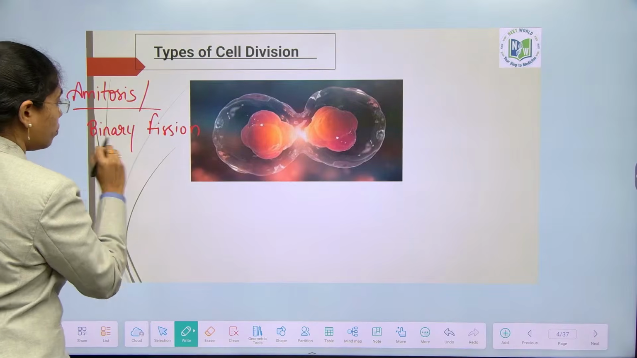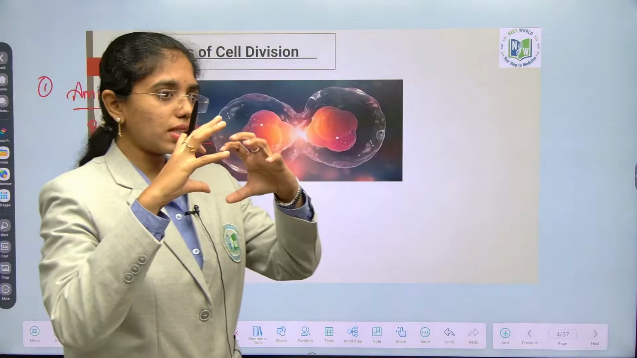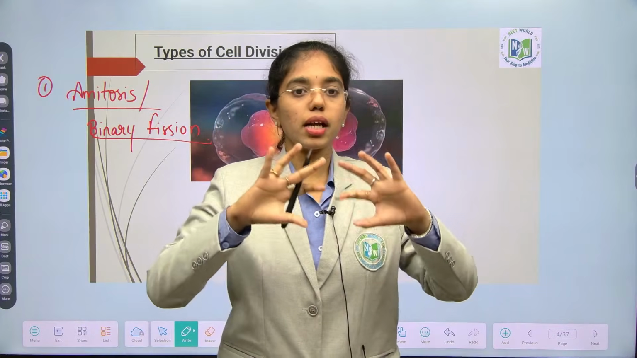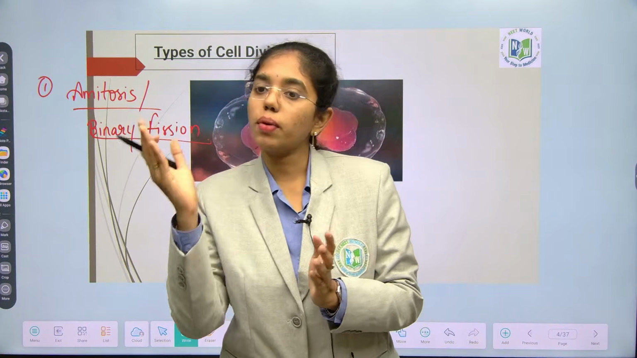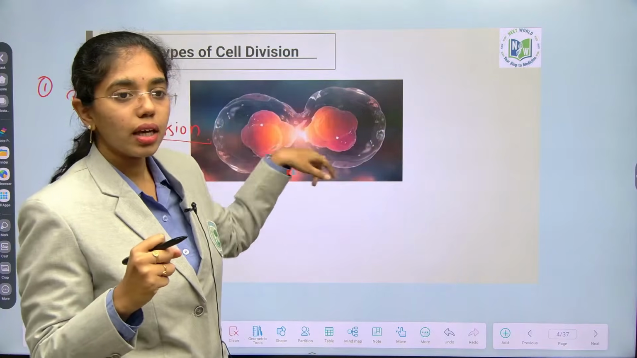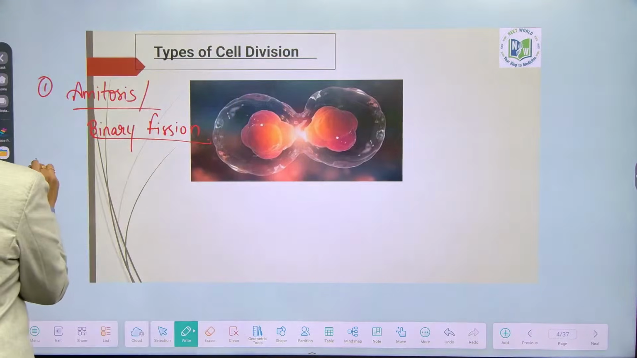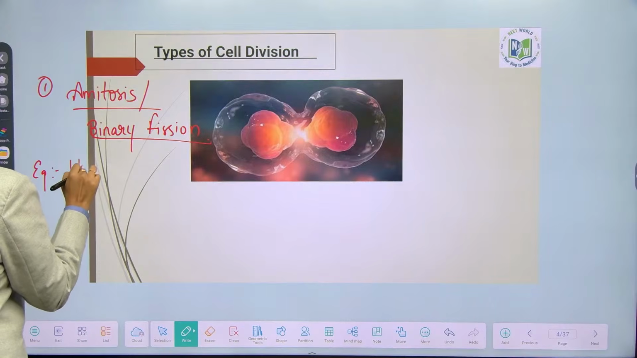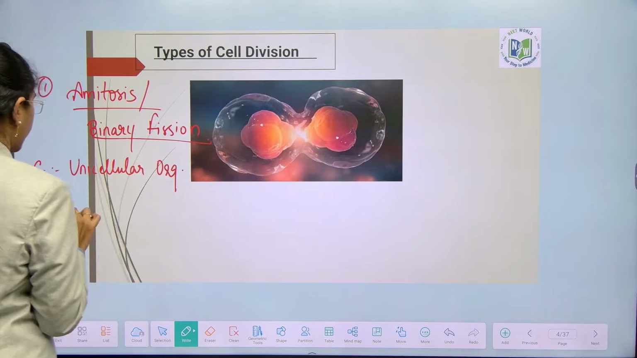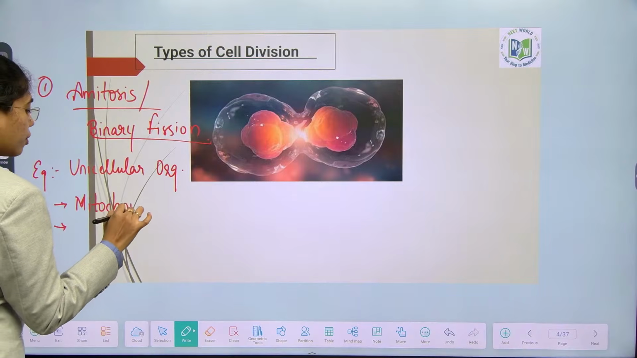Means division without the help of any spindle apparatus formation. Karyokinesis and cytokinesis will happen parallelly. Okay, there is no completion of karyokinesis and then cytokinesis will start. There is no sequential phases. It divides as it is. 2 cells will divide like this. Okay, this is binary fission, happens in unicellular organisms. You can highlight the examples like unicellular organisms, and mitochondria and chloroplast also divide by binary fission.